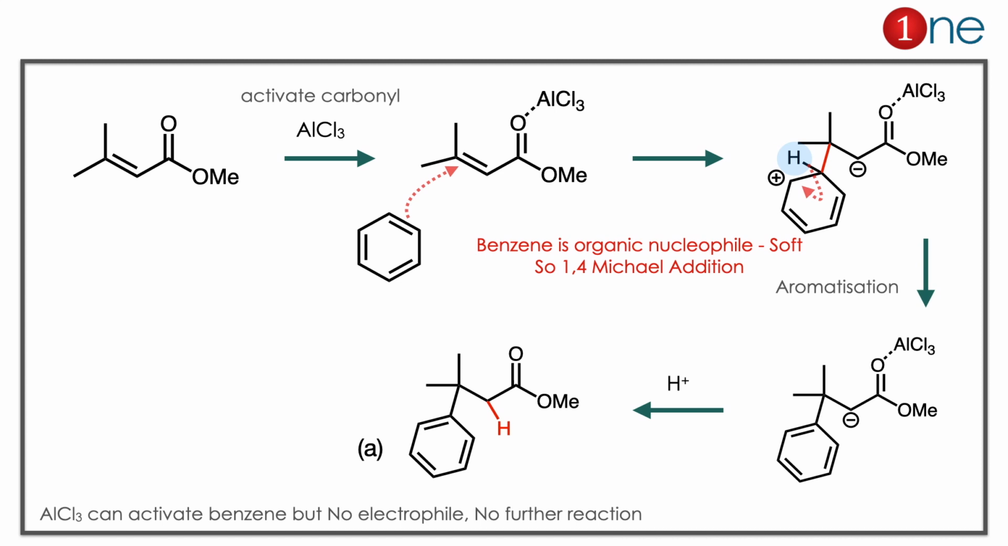The starting material is an alpha, beta unsaturated ester. You are using aluminum chloride. Aluminum chloride activates the ester there, so the carbonyl is activated. Then you are attacking it with benzene. Benzene is a nucleophile, which is a softer one. So 1,4 Michael addition will occur there. So the benzene adds to the 4th carbon.